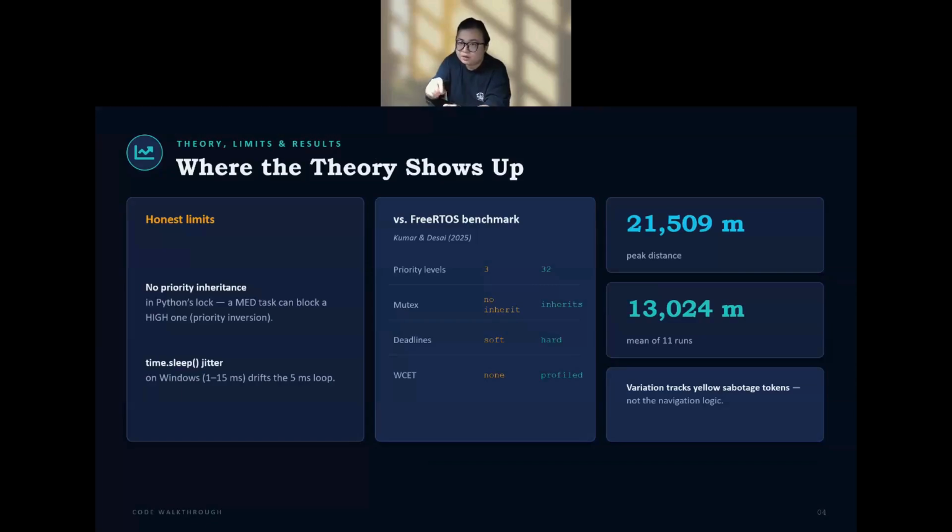The payoff, a peak of 21,509 meters, mean 13,024 across 11 rounds, and the variation comes from yellow sabotage tokens, not our navigation. Okay, thank you.